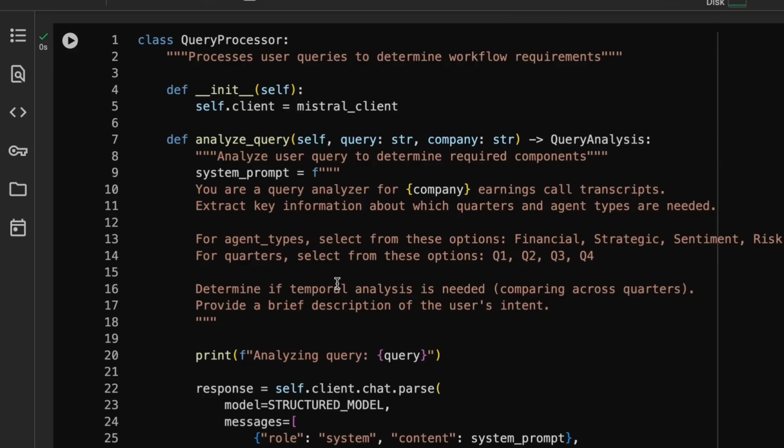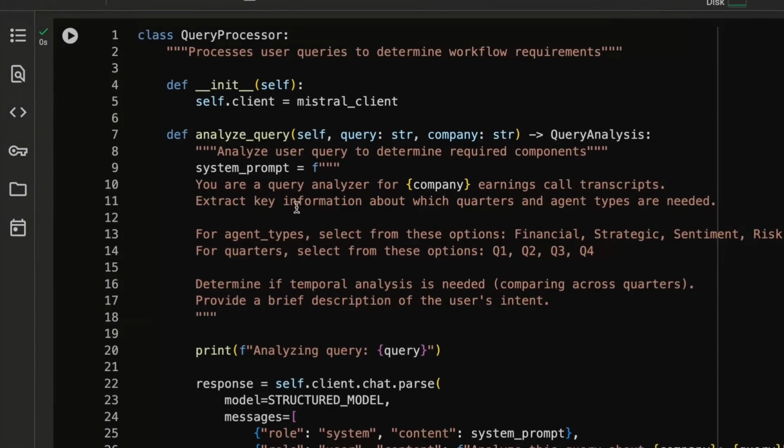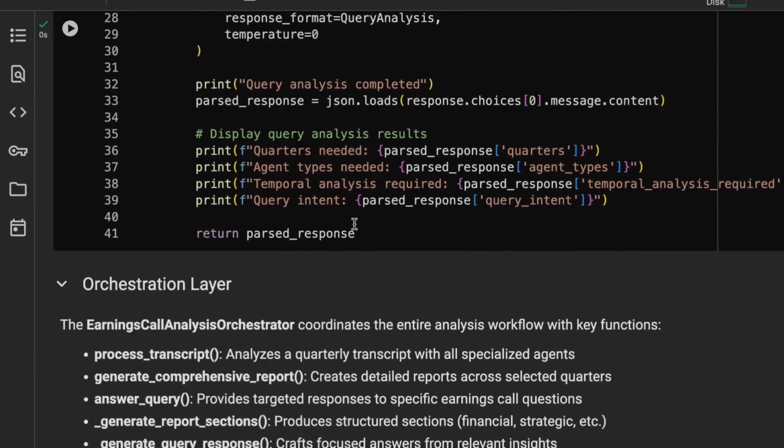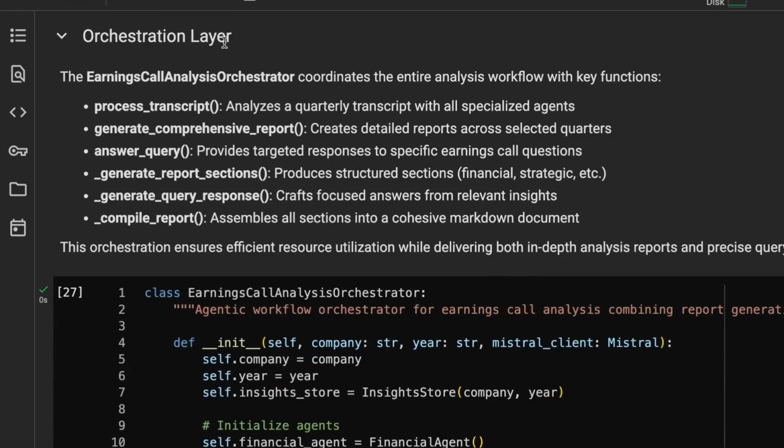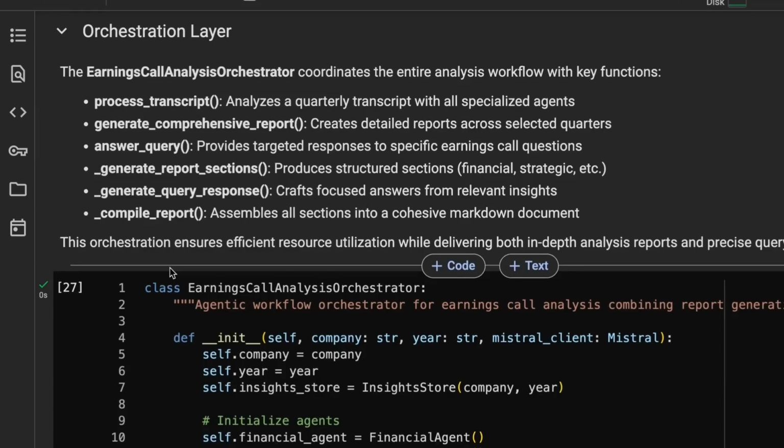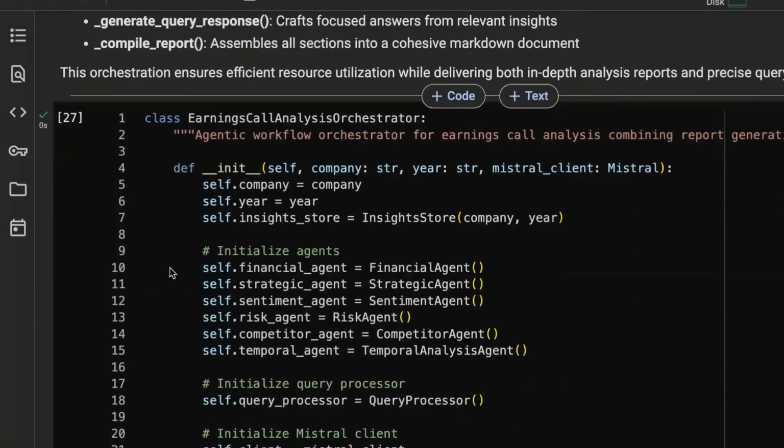Finally, here, you've got multiple ways that the user can interact with this. It can be through Q&A, or it can be through a generation. So you've got this query processor for handling this. And then you've got the orchestration layer where it's basically putting it all together to be able to create these reports on the fly, but then also be able to answer questions and stuff.